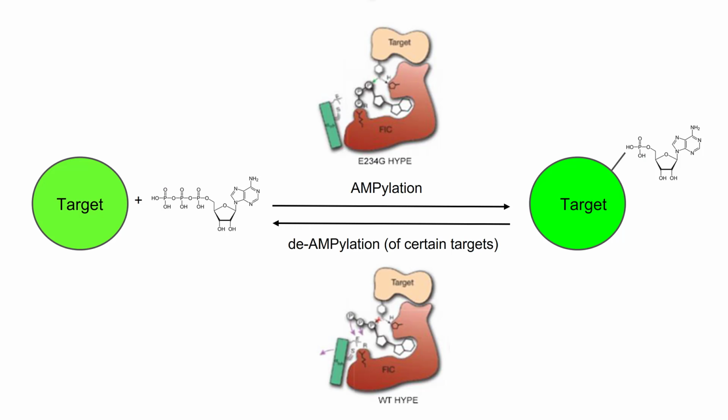Ambulation is the attachment of an adenosine monophosphate, as shown here, to a substrate. There are two important constructs of HYPE, wild-type HYPE and E234G HYPE. E234G HYPE is an overactive amylator to the point of possibly endangering cells, while wild-type HYPE is intrinsically sterically hindered and can therefore only weakly deamylate certain targets or weakly amylate. HYPE amylates two important substrates, alpha-synuclein and BIP.